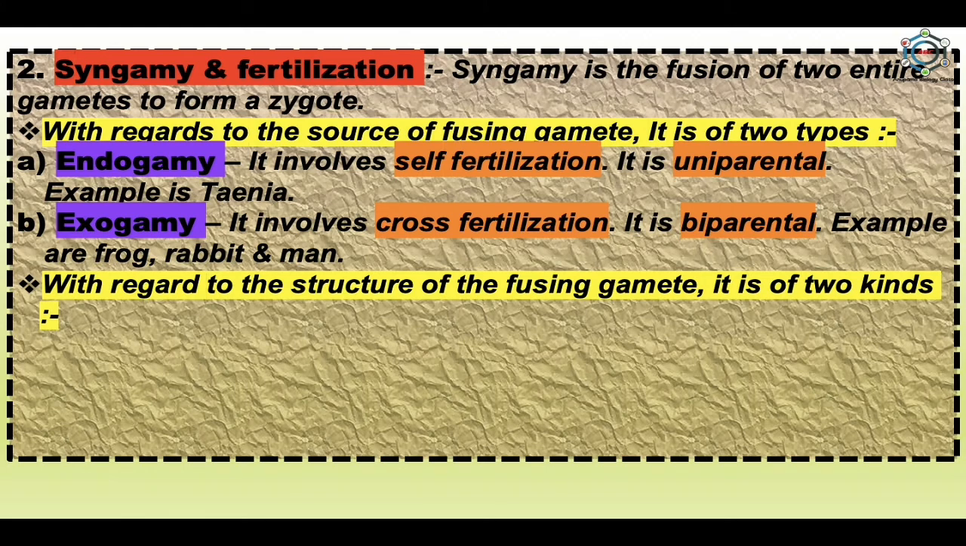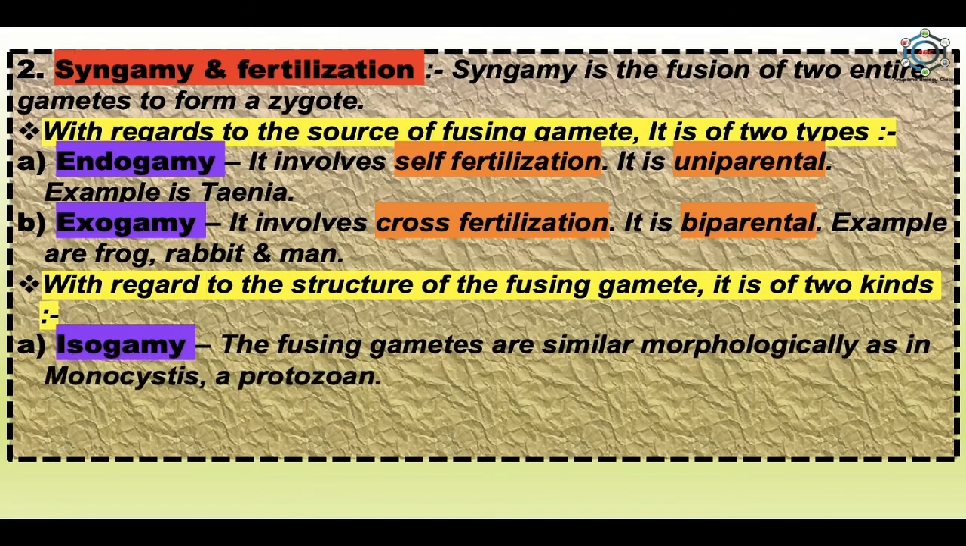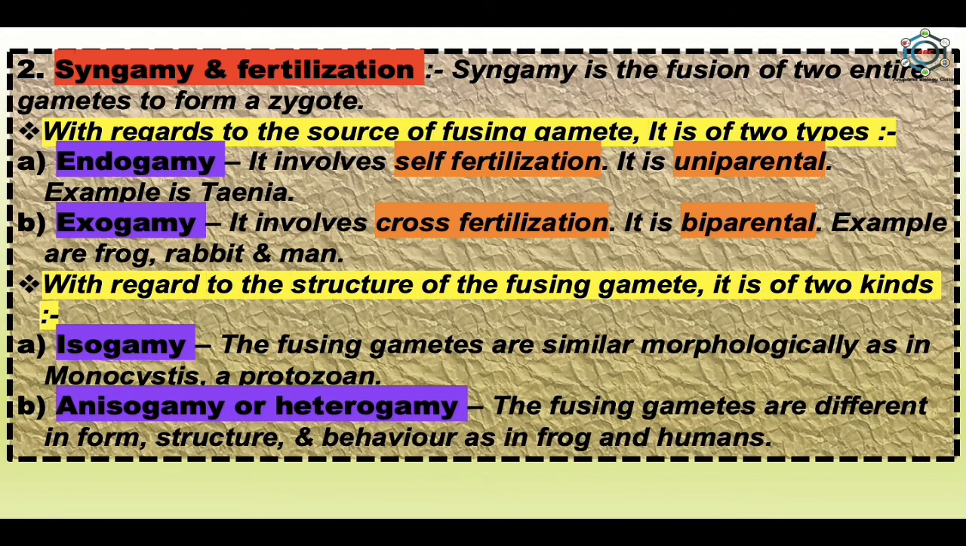Next is, with regard to the structure of the fusing gametes, it is of two kinds. First one is isogamy. The fusing gametes are similar morphologically as in monocystis of protozoan. Here, the gametes are known as isogametes and their fusion is known as isogamy. Next is anisogamy or heterogamy. The fusing gametes are different in form, structure and behavior as in frogs and humans. And here the gametes are known as anisogametes or heterogametes and their fusion is known as anisogamy or heterogamy.